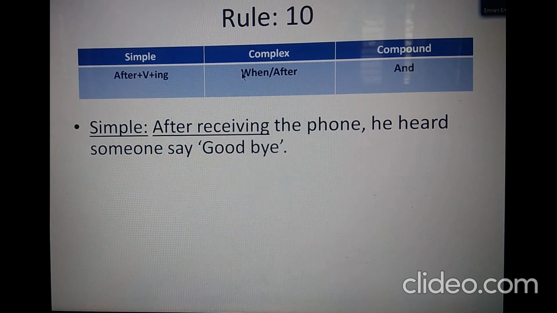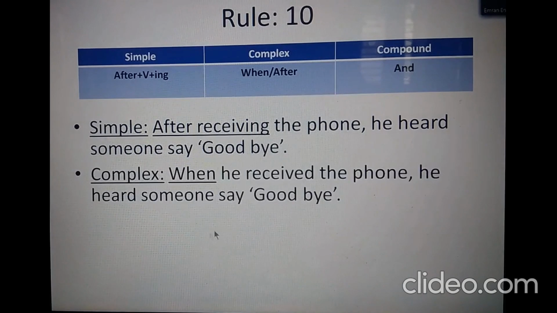You can use after, but that is a bit critical, as you saw in the previous rules, that after can be used as a conjunction with past perfect tense. So if you use after as the conjunction, use past perfect tense here. After he had received the phone, he heard someone say goodbye.